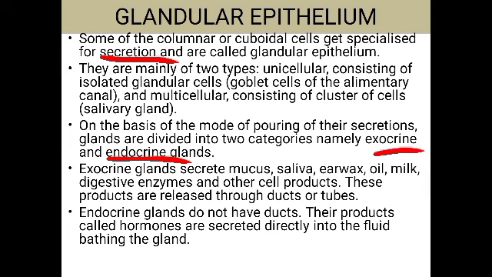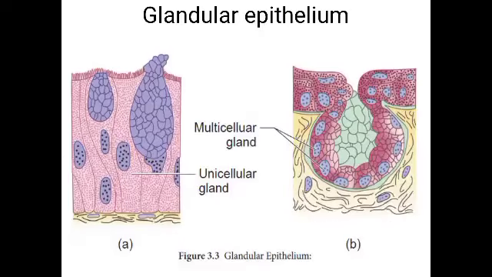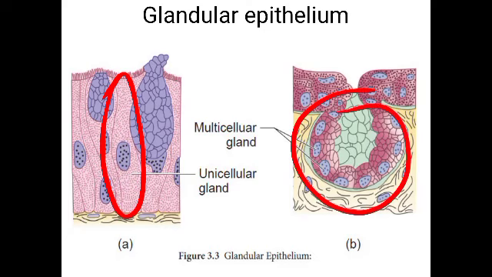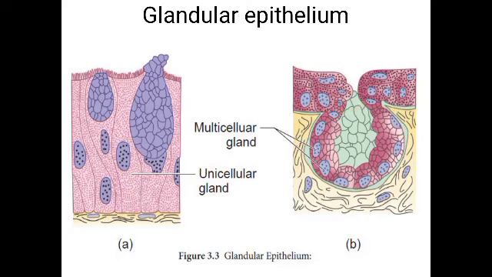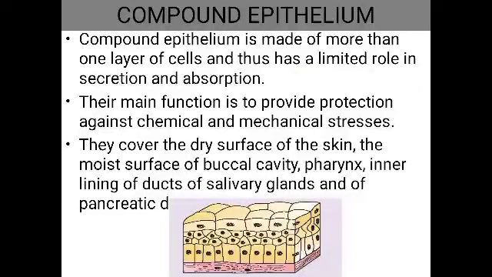So in that fluid it can be released. Okay, so that we can say it as endocrine glands. Here you are able to see the single celled gland, the unicellular gland, and this is the multicellular gland. Next is the compound epithelium.